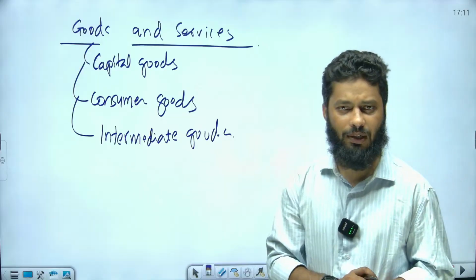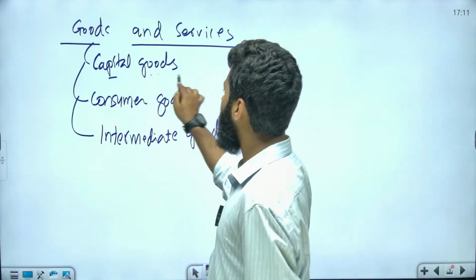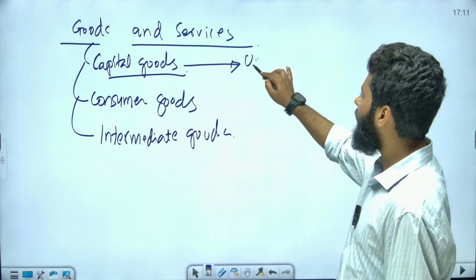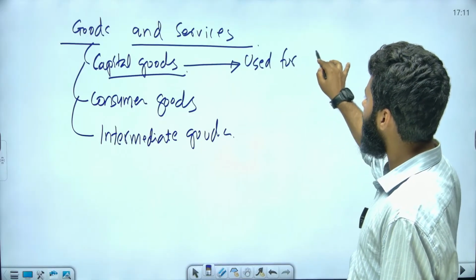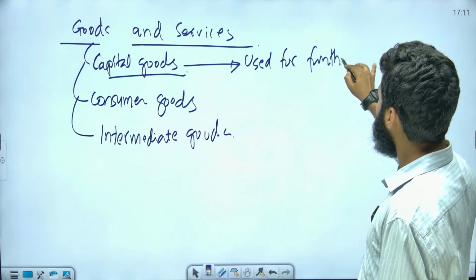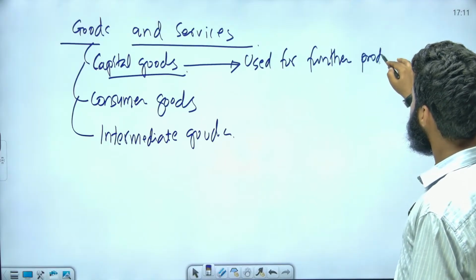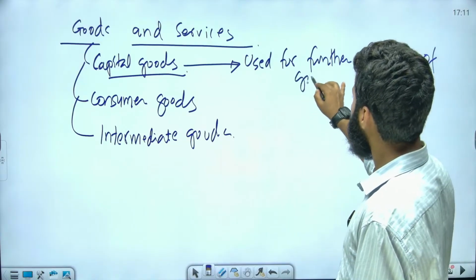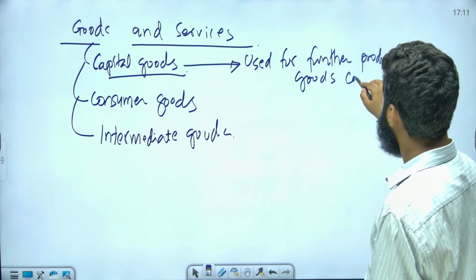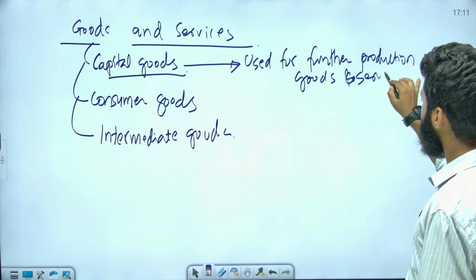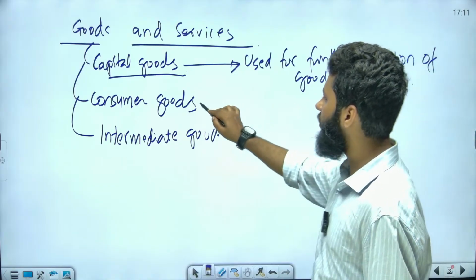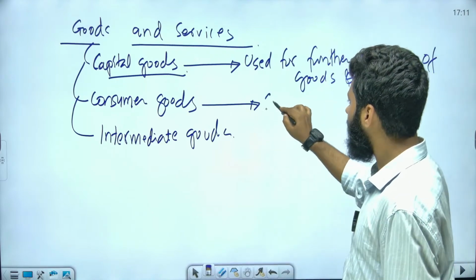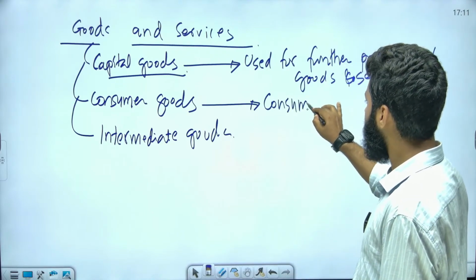Capital goods are those goods which are used for further production of goods and services. Consumer goods are those goods which are consumed for satisfaction.